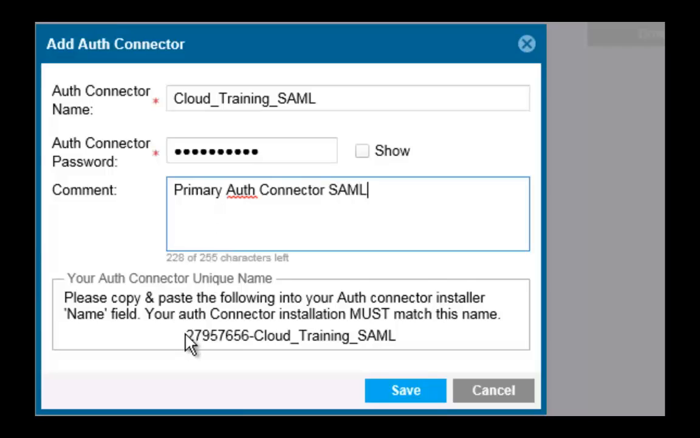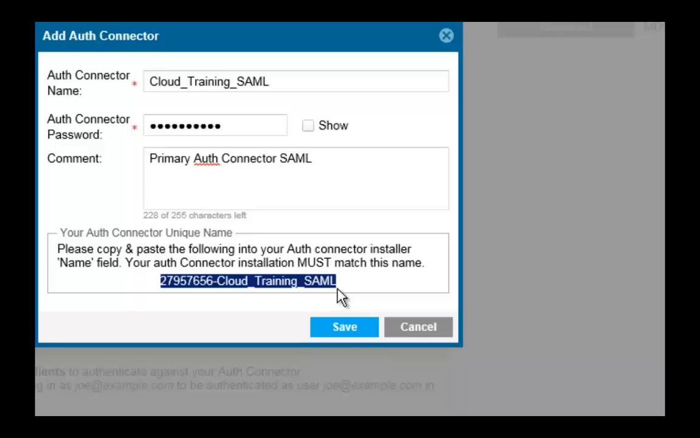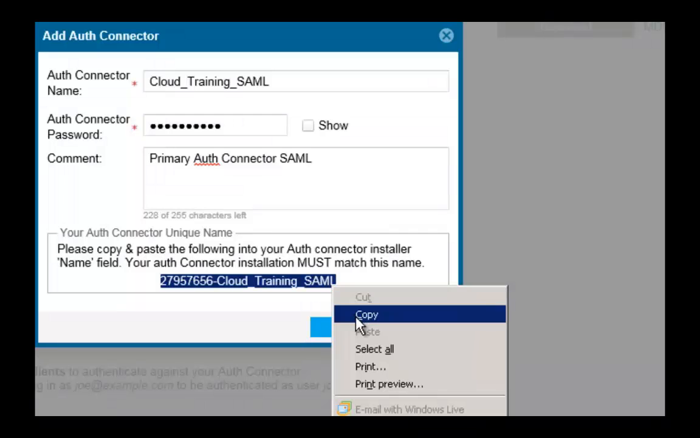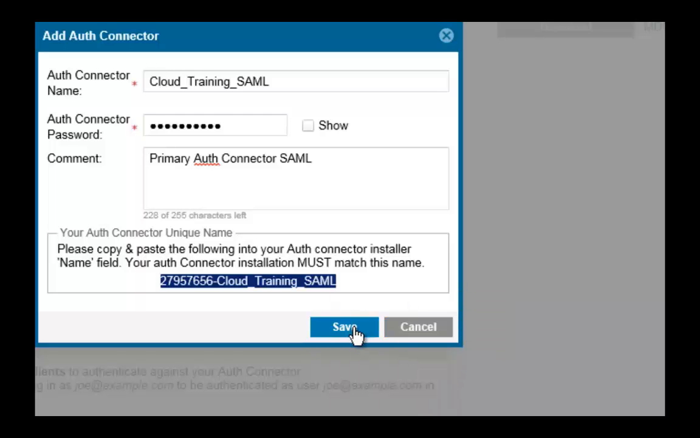Before you click Save, remember to copy and paste your unique auth connector name below. I highlighted it here, and click Copy and click Save.